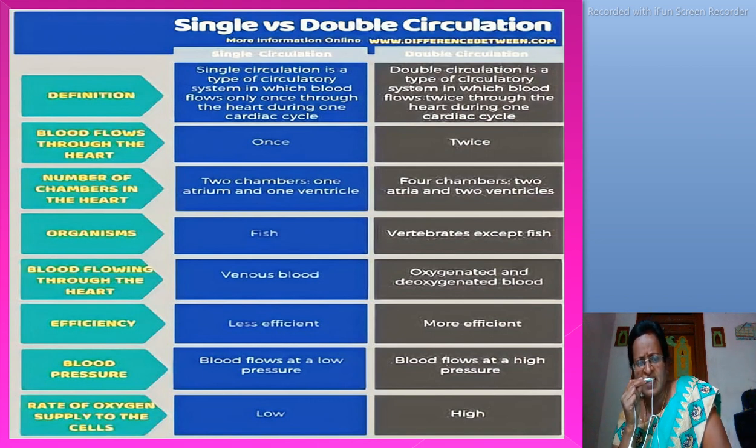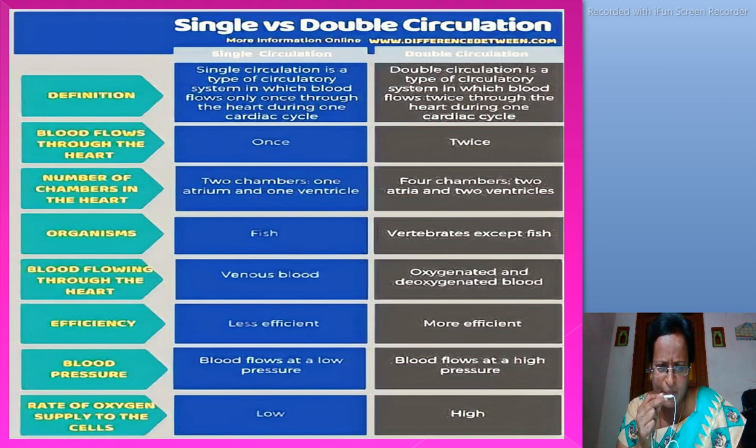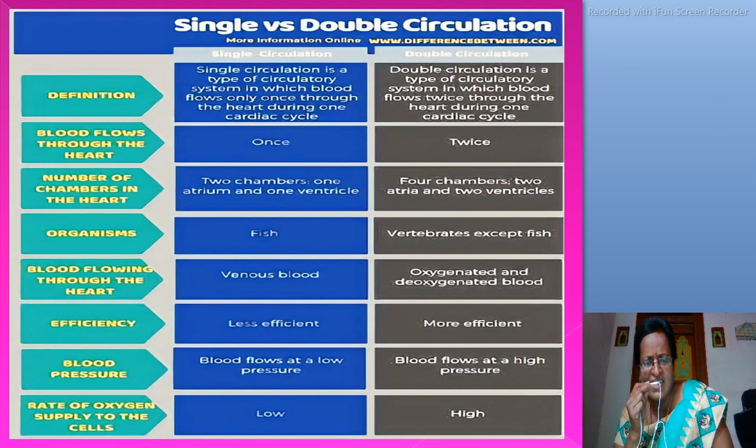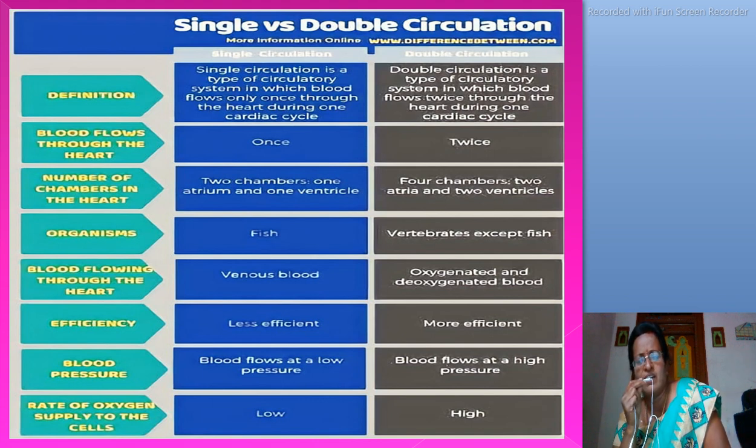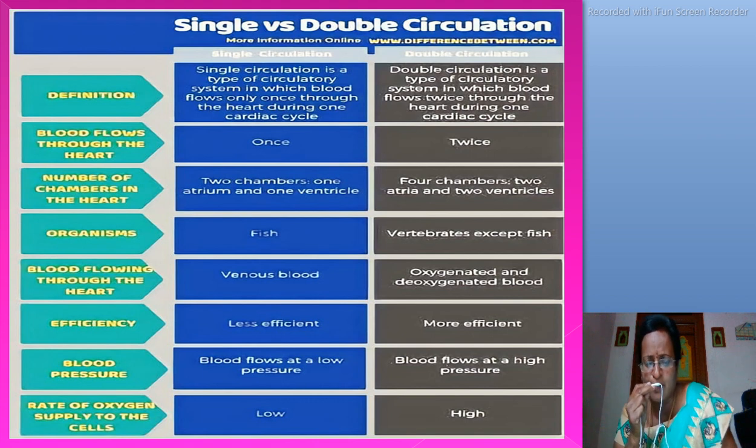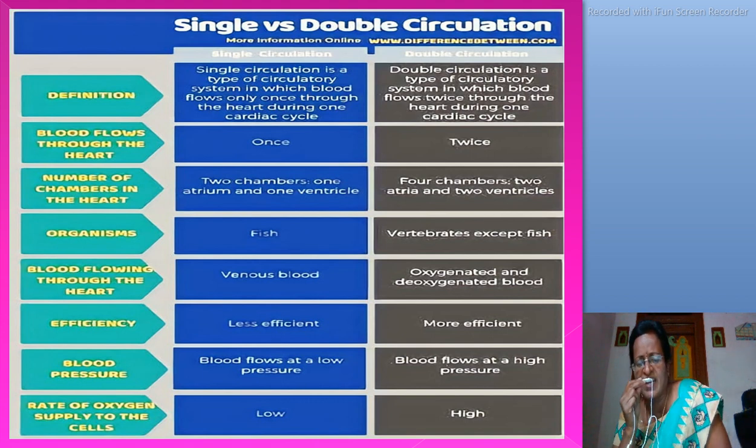In single circulation, efficiency is less. In double circulation, it is more efficient. Why? Because the blood flows from the heart to the body parts very quickly. In this way, we call it more efficient in double circulation.